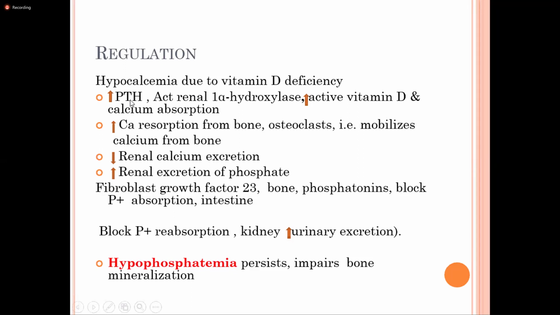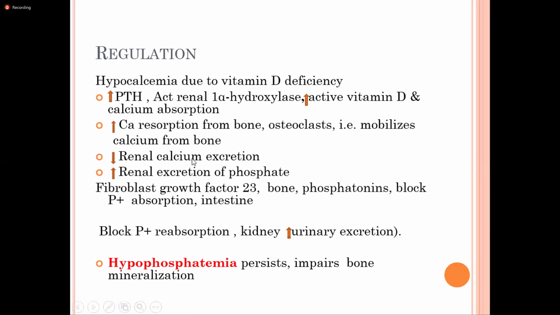This parathyroid hormone also acts on the 1-alpha hydroxylase enzyme of the kidney and increases the active form of vitamin D and calcium absorption. It increases calcium resorption from the bone, decreases renal calcium excretion, but increases the renal excretion of phosphate.